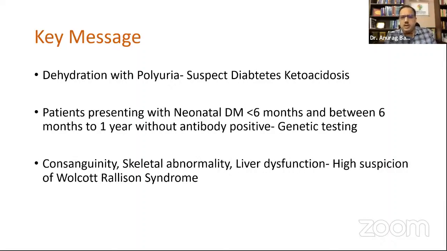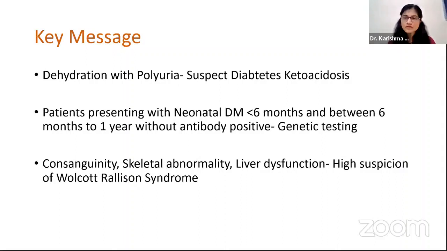So before we go ahead into the specific questions and discussion, just a few key points. Do you think we should also be considering the condition in older children if there is skeletal dysplasia and hepatic dysfunction, and even if they did not have diabetes earlier? What is your take on that? Yes, sir. It is a spectrum of conditions. So generally in older children, they might just present with skeletal dysplasia, and the diabetes part is not that evident at that age.